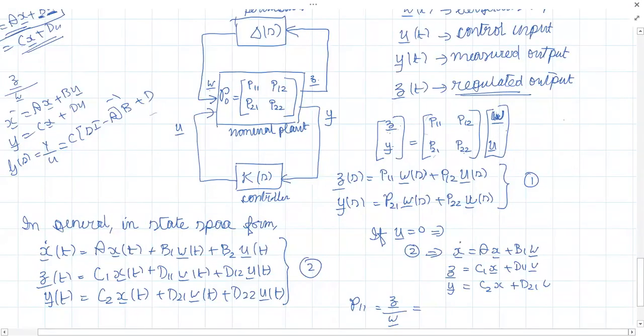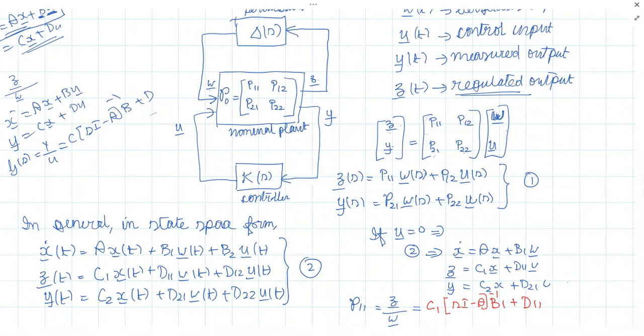C1 into SI minus A inverse B1 plus D11. Correct. Can you explain, Renu, how you got that? Just taking the Laplace of the first equation, then substituting in the second equation. That's it. Is that clear to all?